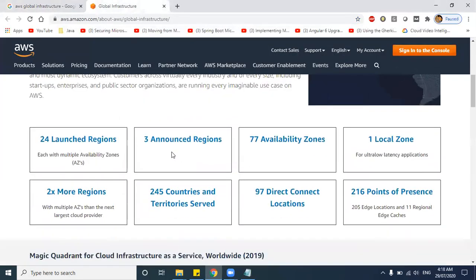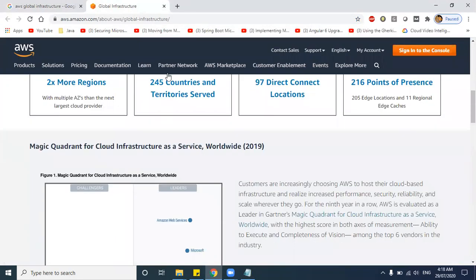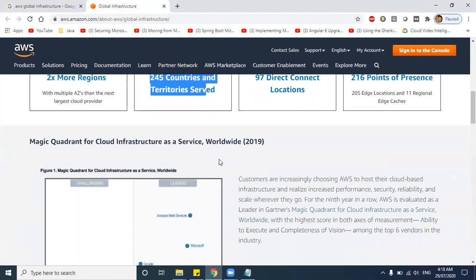Yeah. So if you see here, across the globe AWS has 24 regions which they have already launched, and 3 regions which are announced that they will be launching. And for these 24 regions, there are 77 availability zones. We will discuss what regions and availability zones are. It is spread across 245 countries.